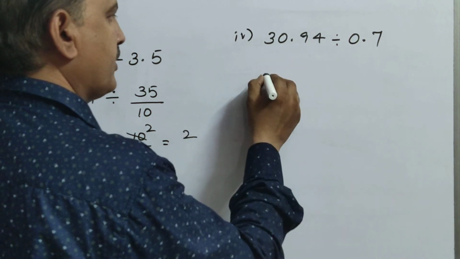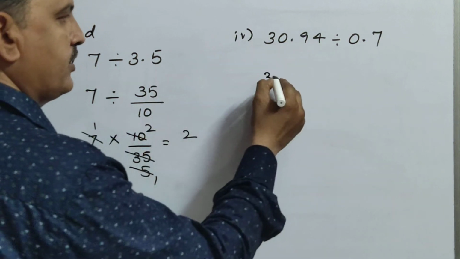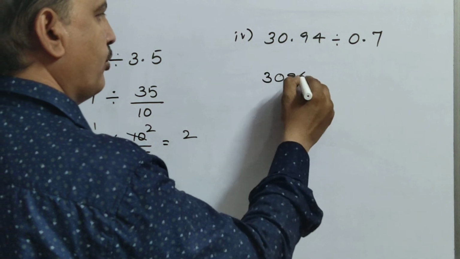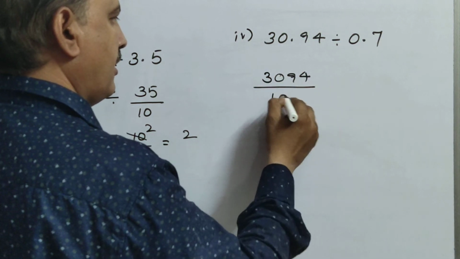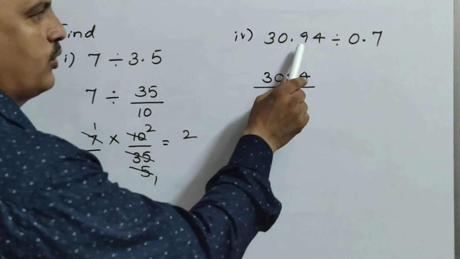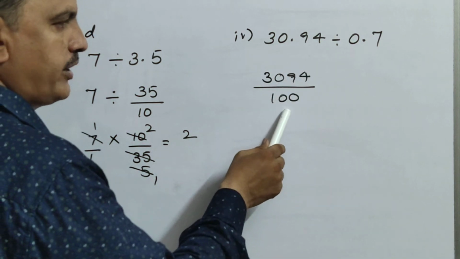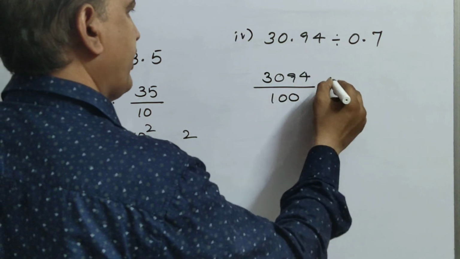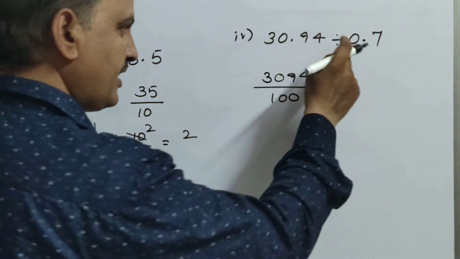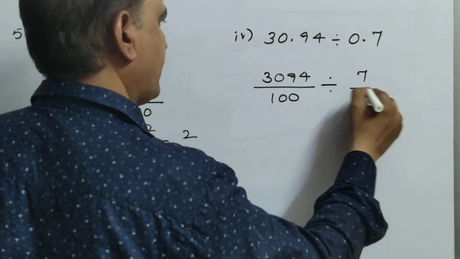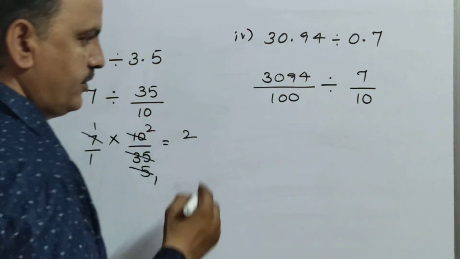So first write this in fraction: 3094 by 100. Why? Because you have 2 digits after the point, so that's why 100. Next, 0.7 can be written as 7 by 10.